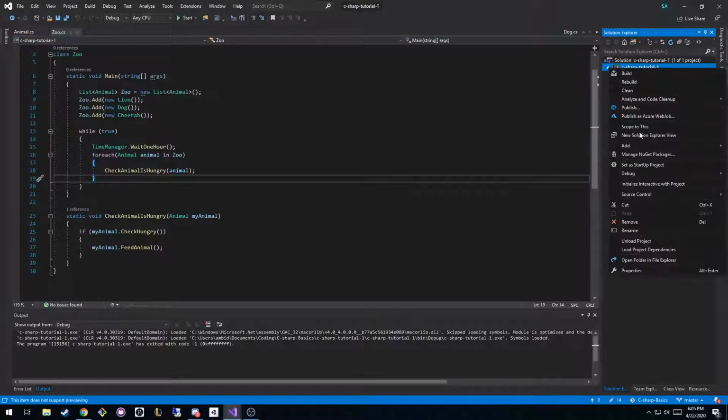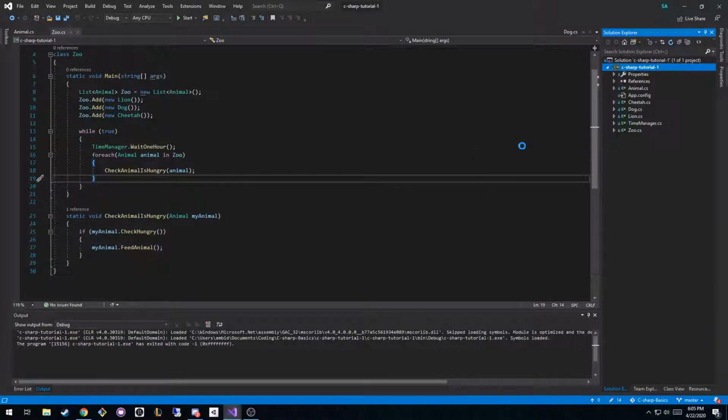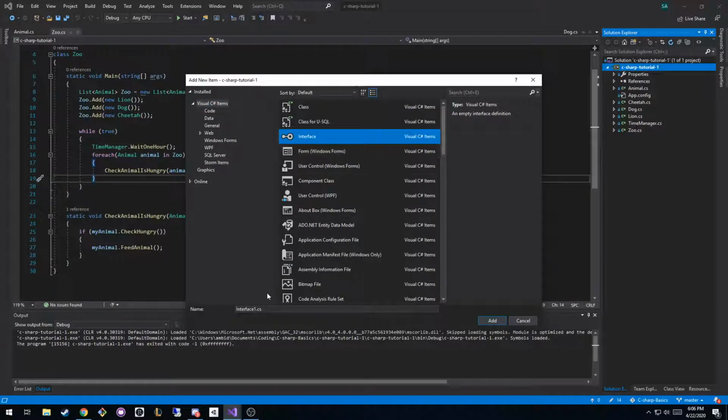So if we go make an interface, it would look something like this. We go to add to the project, and we're going to create an interface. And the syntactical expectation of interfaces is it starts with the letter I. So we'll call it IMakeNoisable. No, that doesn't make sense. Usually you add the word like able because it's like capable of doing something. So like if we were having flying objects, it would be IFlyable or I somethingable, saying that it has the capability to do this thing because all you have is functions inside of it, right? So we'll just say IPrintable for now because it can print something out to the console.